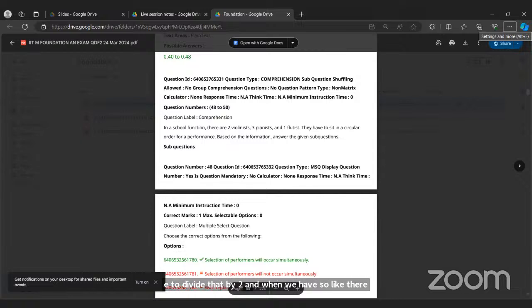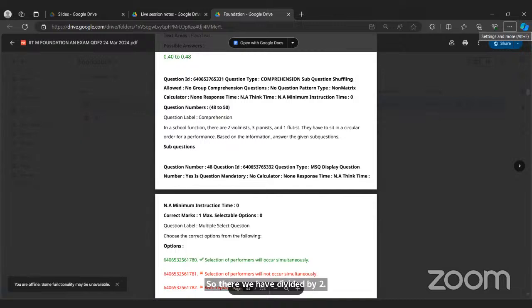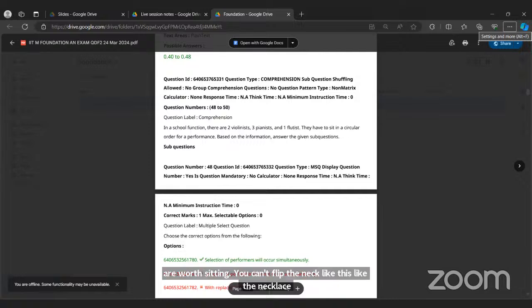There was a question I practiced for quiz two on a necklace, where we divided it by two, because in a necklace, if you see it from right to left and left to right, it is the same. Here we should not divide by two, sir. You are just sitting, you can't flip it like a necklace. Yeah, that was my mistake. Okay, sir.